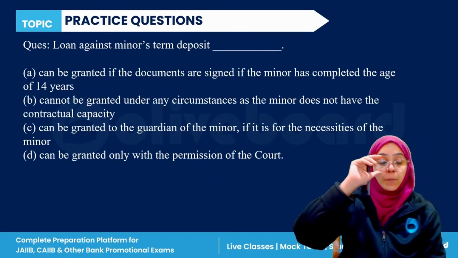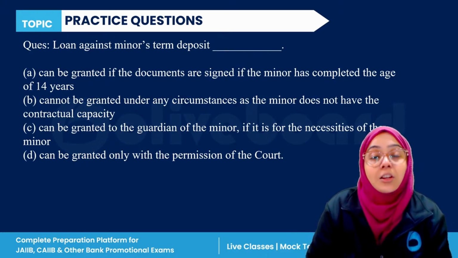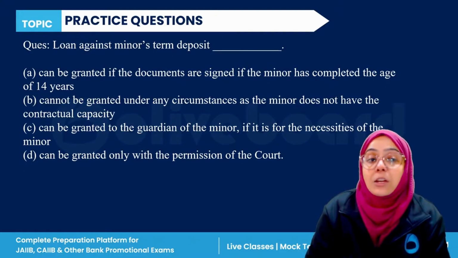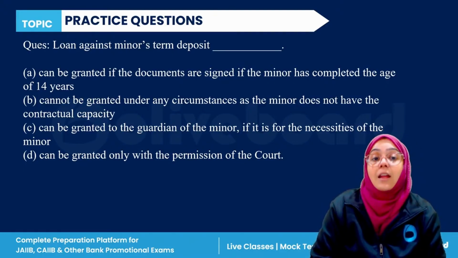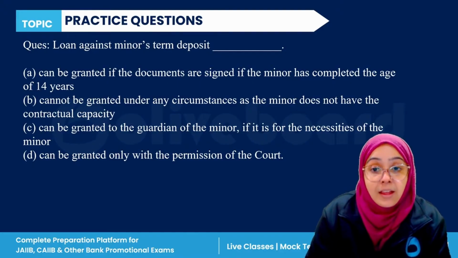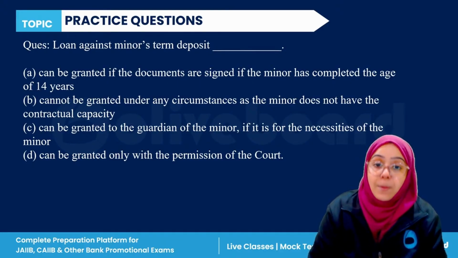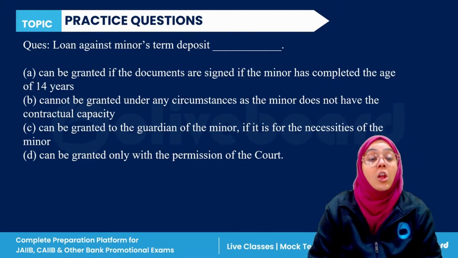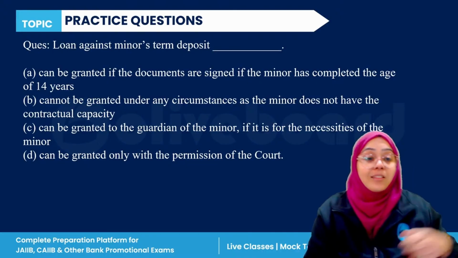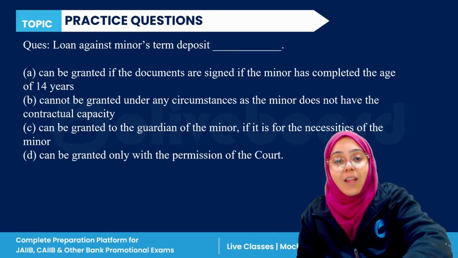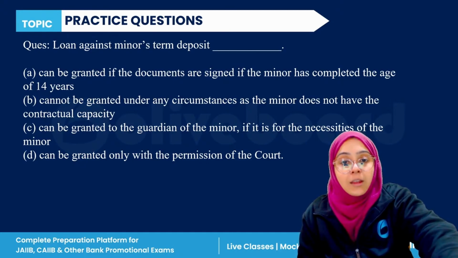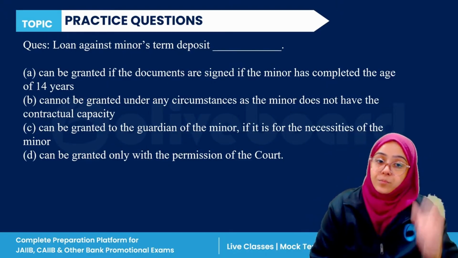Yes. Next question. Loan against a minor's term deposit can be granted if the documents are signed. If the minor has completed the age of 14 years, cannot be granted under any circumstances as the minor does not have the contractual capacity. Can be granted to the guardian of the minor if it is for the necessities of the minor, can be granted only with the permission of the court. Loan against the minor's term deposit is what? Everyone, please answer this question.